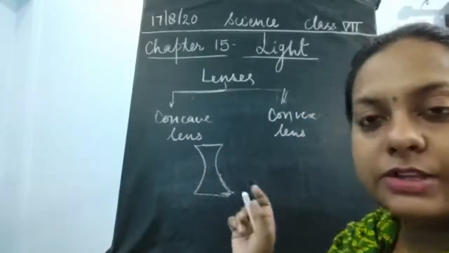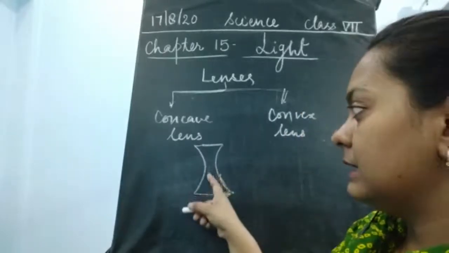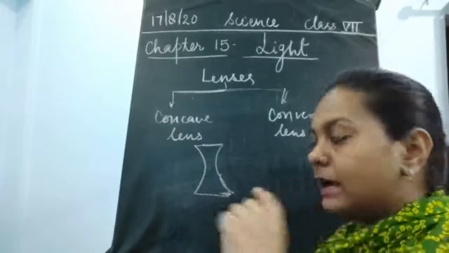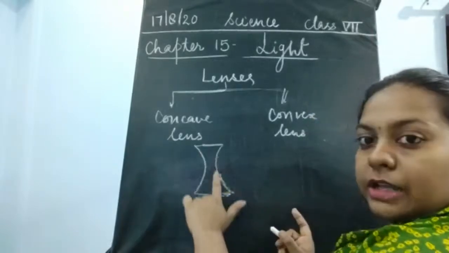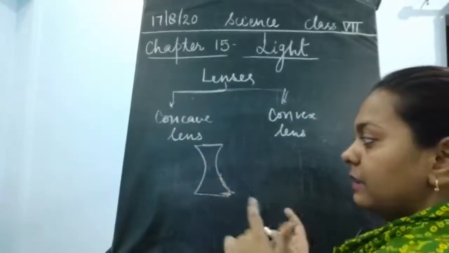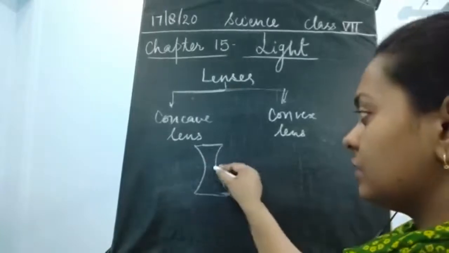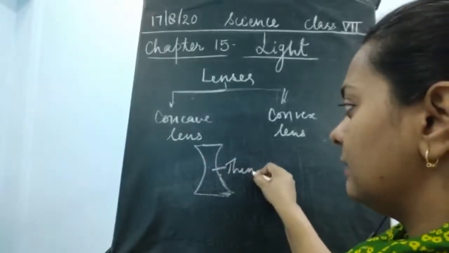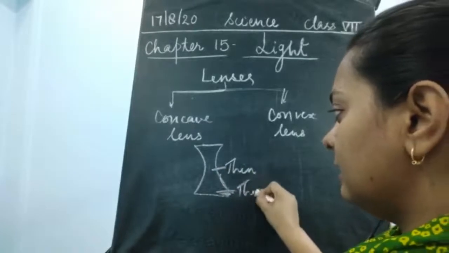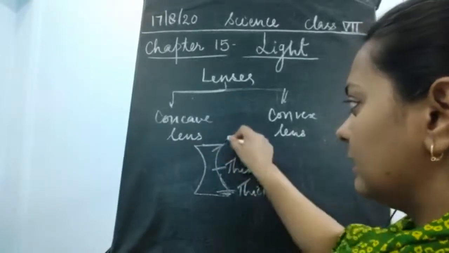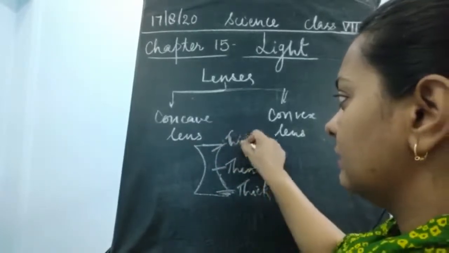Or I should say that in the middle it is tapering. It is very thin in the middle and thick at the edges. So the shape is thin in the middle and thick at the ends.